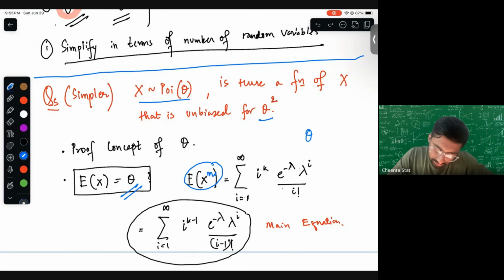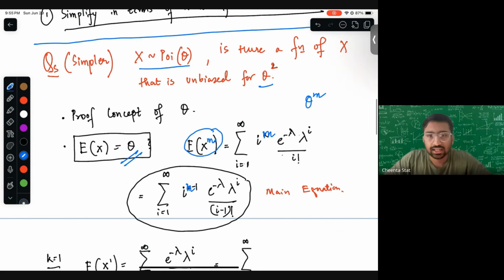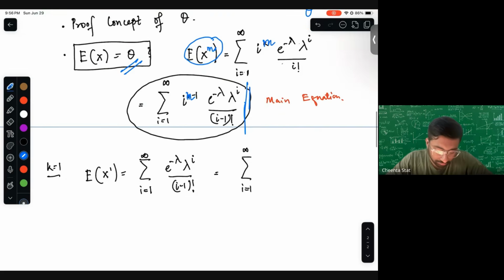Yeah, i to the power m. That's it. Okay. Similarly, what we can do here, the basic first step, is we can see that i and i factorial, the i of the i factorial and the i gets cancelled out. So we get this i to the power m minus 1, and in the denominator it becomes i minus 1 factorial. This is the main equation that we need to solve, that we will refer to over and over again for solving this problem.